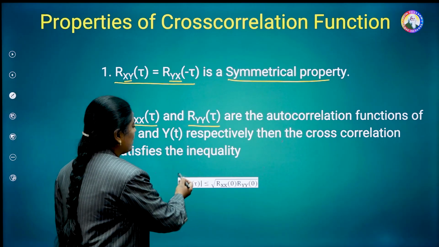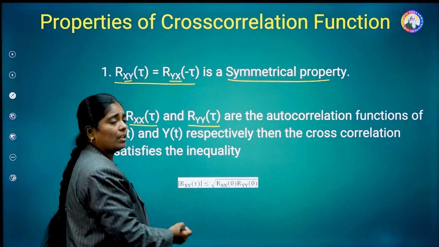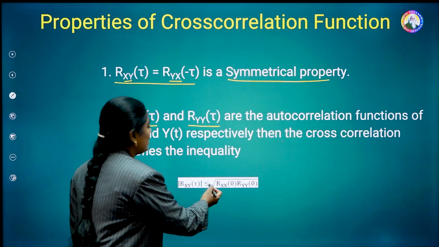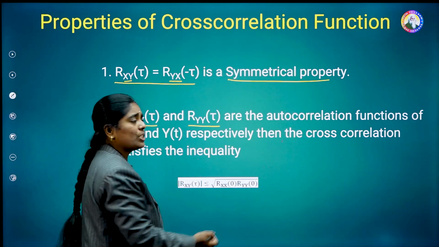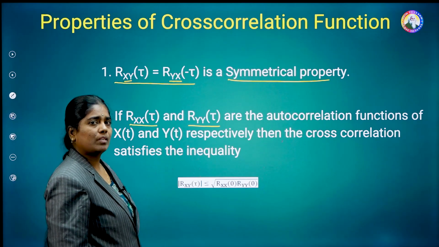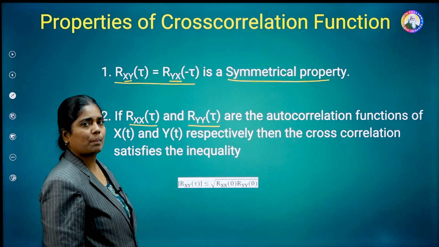So this is the cross correlation function with the inequality symbol less than or equal to, giving the boundary value. This right hand side, square root of Rxx of 0 into Ryy of 0, is known as the geometric mean of the autocorrelation functions of x of t and y of t at the origin.